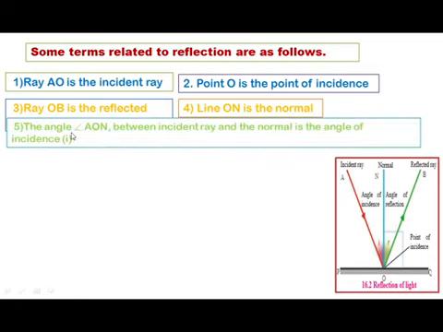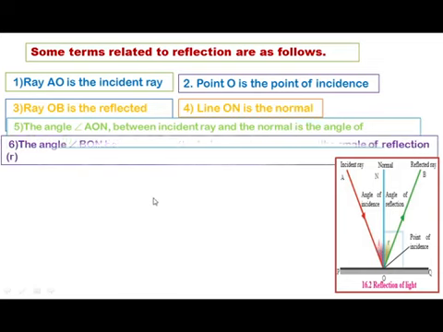Fifth, the angle AON between the incident ray and the normal is the angle of incidence. It is denoted by capital I. Sixth, the angle BON between the reflected ray and the normal is the angle of reflection, and it is denoted by small r.